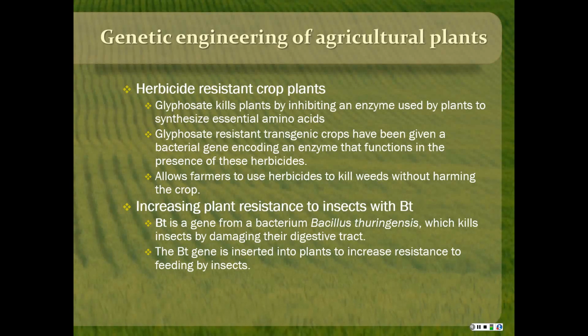So the Bt gene has been inserted into plants to increase resistance to feeding by insects. Specifically corn, which is one of the first ones, to deter feeding by European corn borers. When the insect eats a little bit of it, the Bt gene in the plant will make the insect sick and it will die.